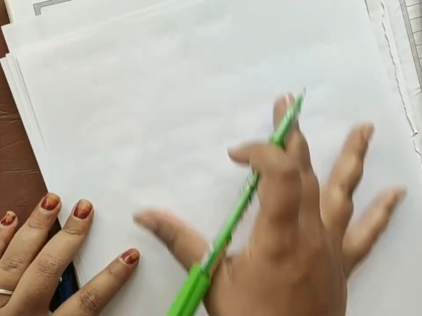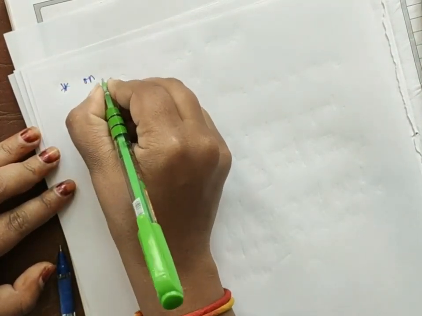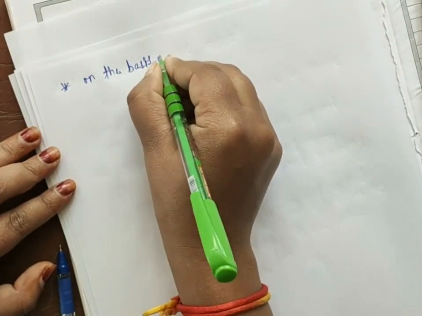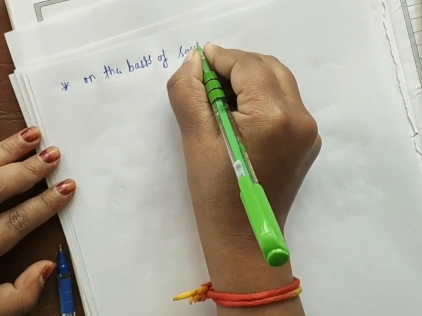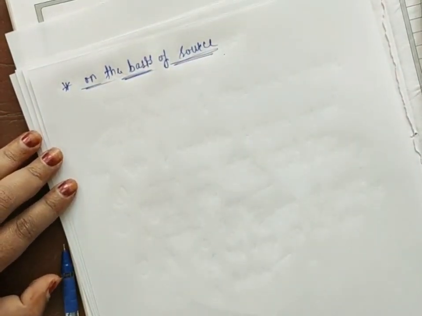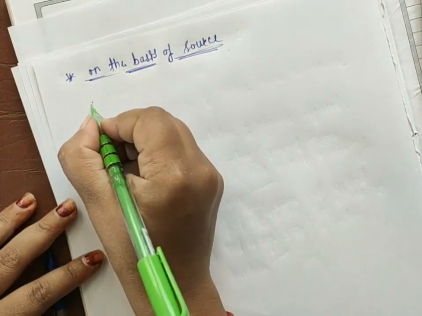So now we'll study on the basis of source. On the basis of source, the organic compound is also given a name. All of you know methyl spirit.